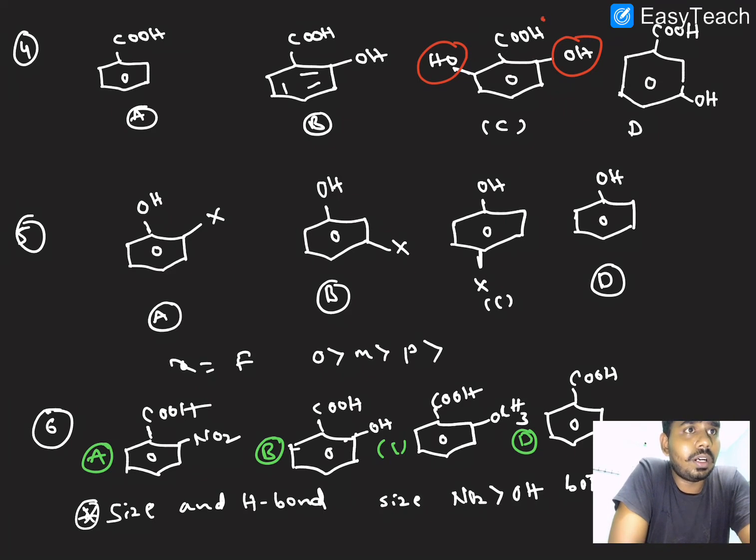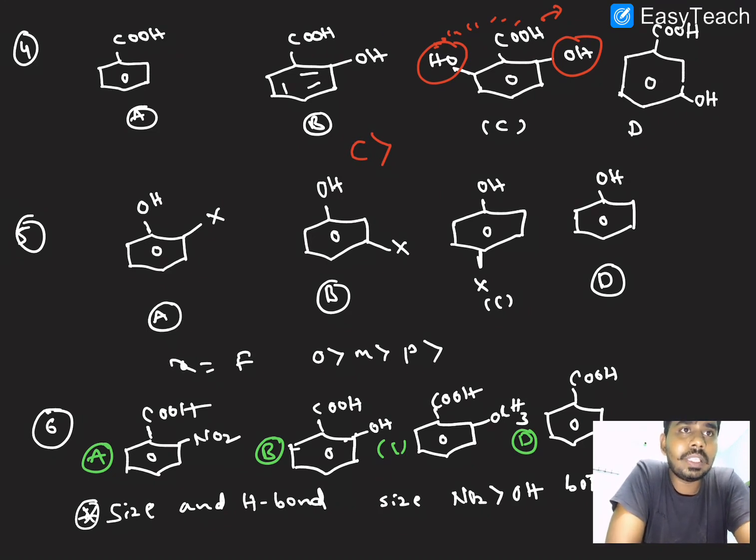After losing the proton, this O minus will bind with this O through a hydrogen bond. So two factors are working here. Anyway, here C has the greater acidic strength because of the ortho effect and hydrogen bond.